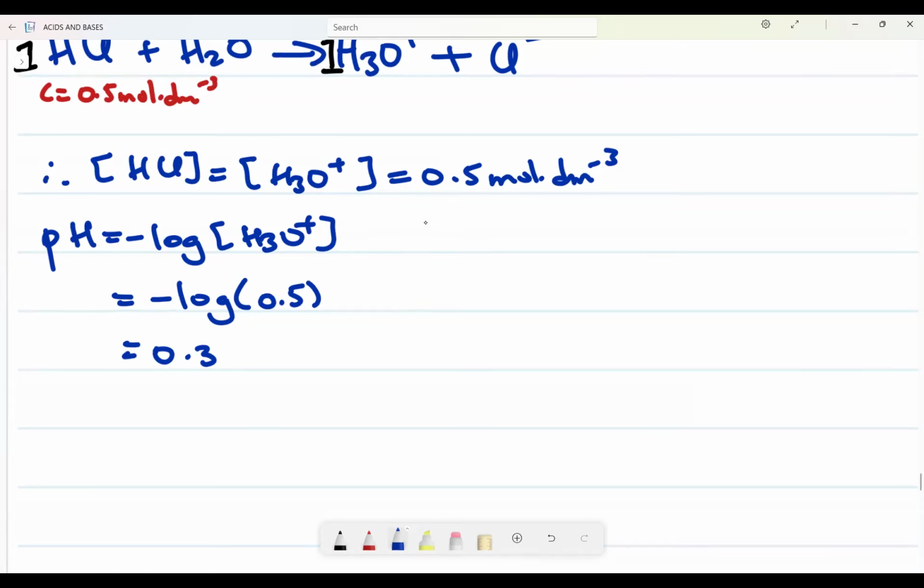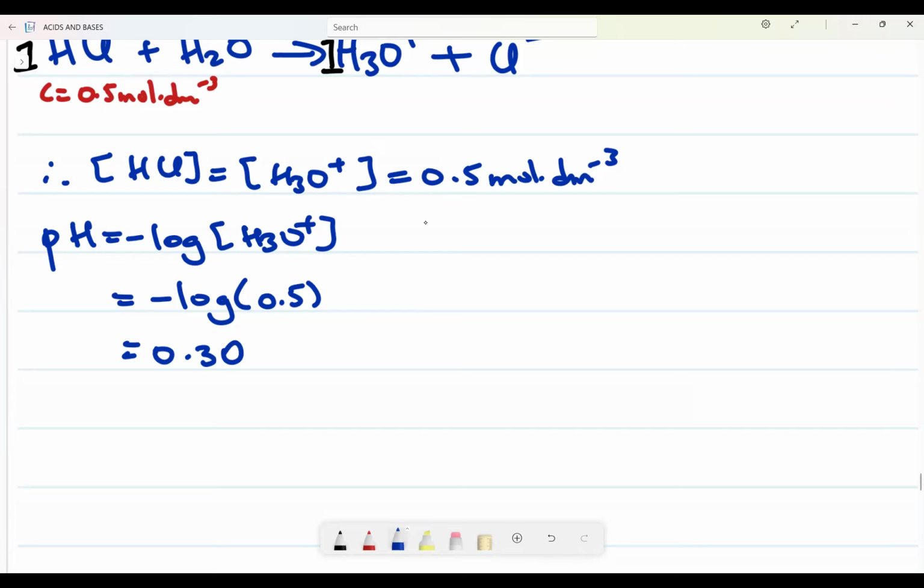Does pH have units? No, pH does not have units. Okay, yes, I get 0.3. And this should be reasonable now because the solution is basic. Very, very interesting.